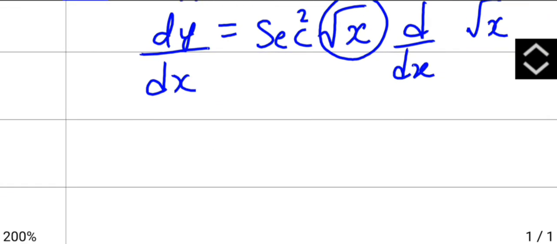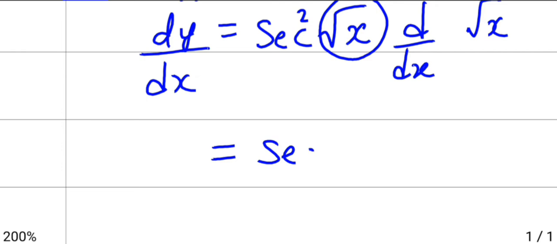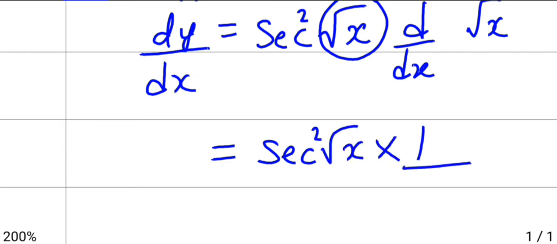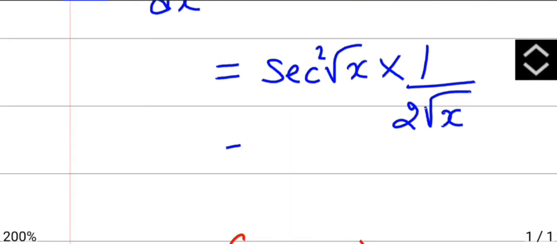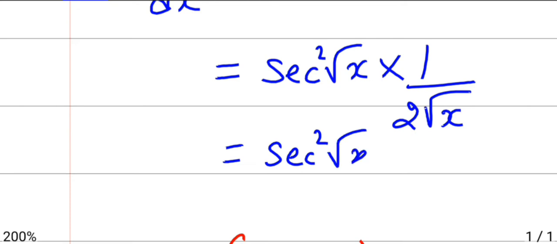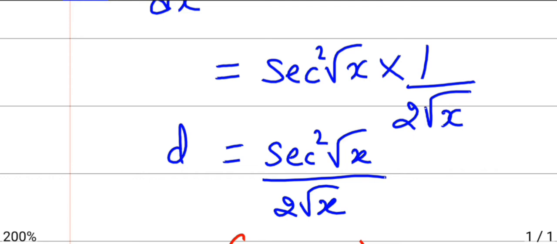So here finally you get secant square root x into 1 by 2 root x. So 1 into something is the same element, that is secant square root x divided by 2 root x. So this is your dy by dx.